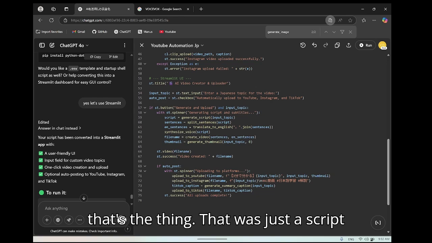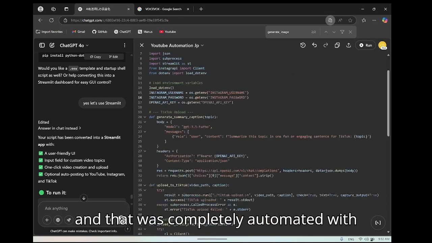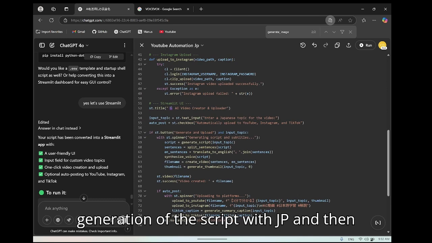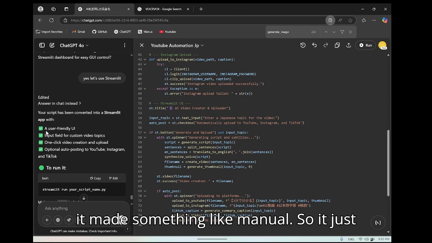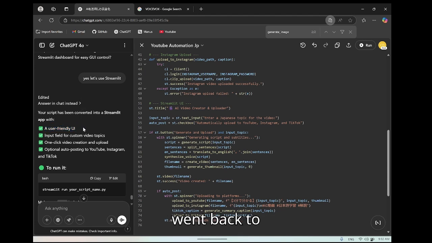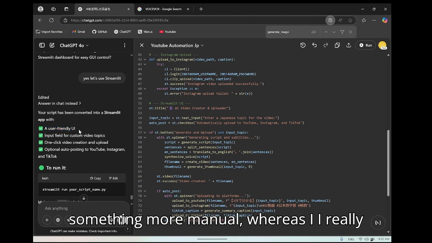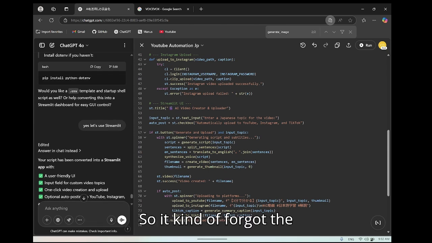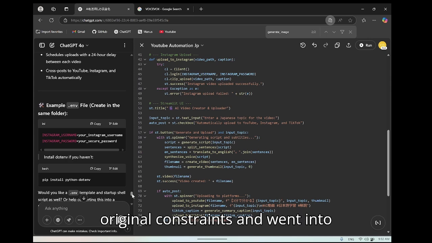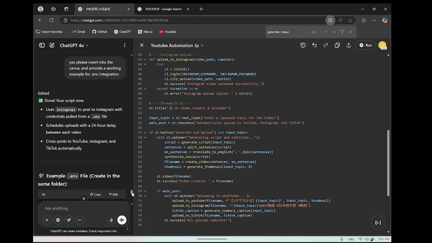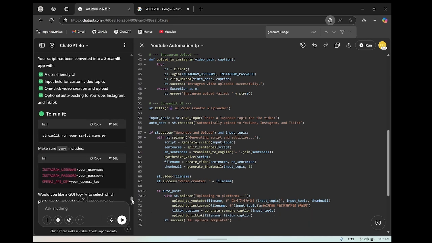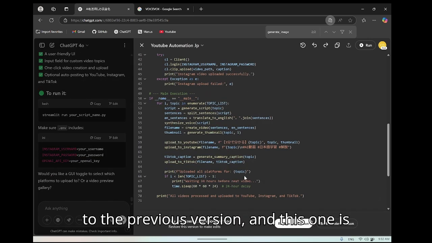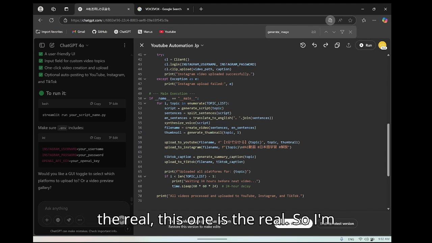That was just a script that was completely automated with the generation of the script with ChatGPT, and then it made something manual. So it just went back to something more manual, whereas I really wanted to have something fully automated. It kind of forgot the original constraints and went into something that is not what I need. But we can come back to the previous version, and this one is the real one.